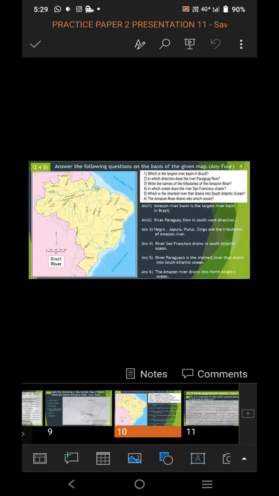Which is the largest river basin in Brazil? And the answer is, Amazon River Basin is the largest river basin in Brazil. You can see Amazon River Basin is given in that map, in bold letters. So this is the largest river basin in Brazil.